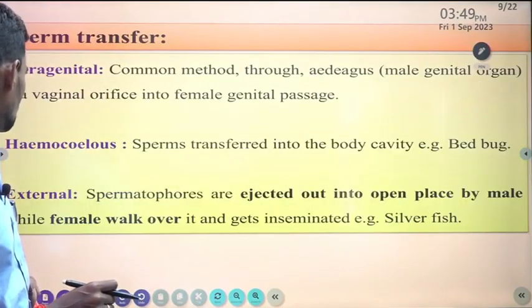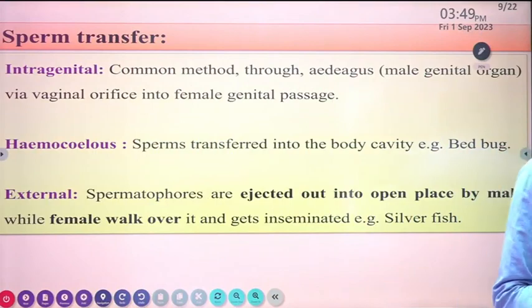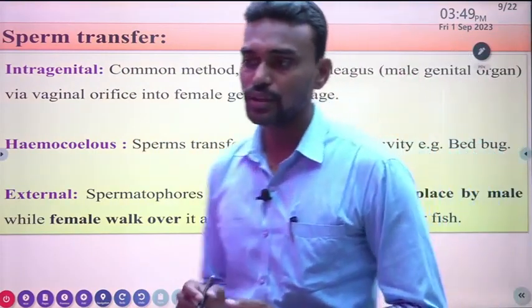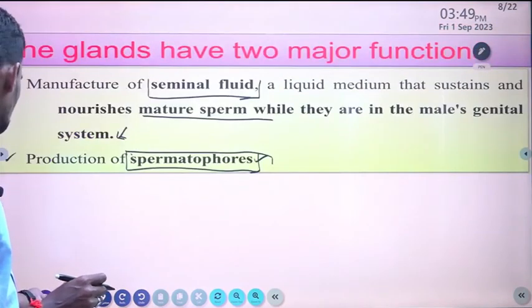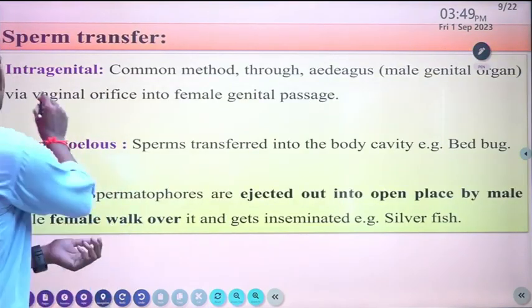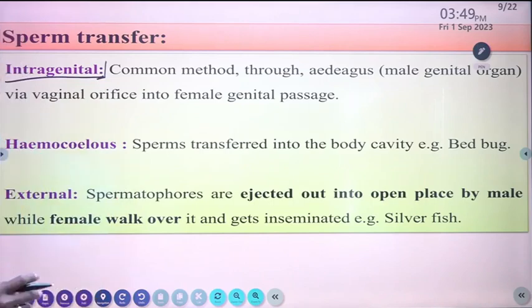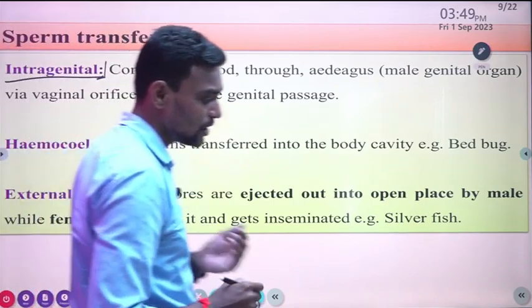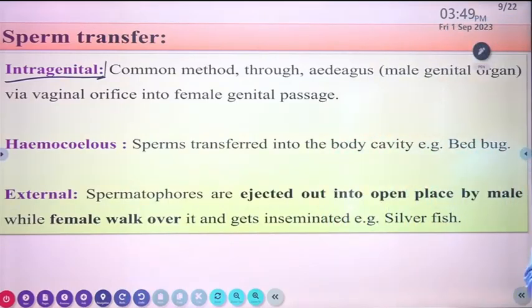Now sperm transfer. How is sperm actually transferred into the insect? It is categorized into three types: intragenital, hemocoelic, and external. These are the three important types through which sperm is transferred from male to female.